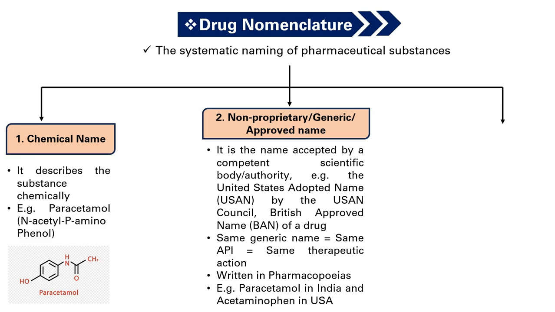Now, you might be surprised why paracetamol is called acetaminophen in USA. Let's understand. Paracetamol and acetaminophen are two names of the same compound, which is N-acetyl para-aminophenol. The difference in naming arises from the distinct nomenclature systems adopted by various countries.